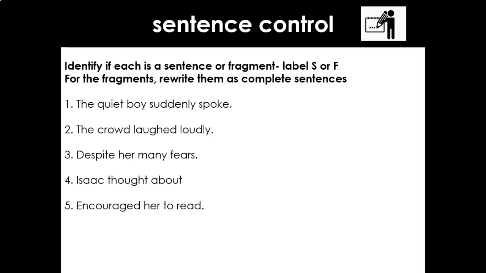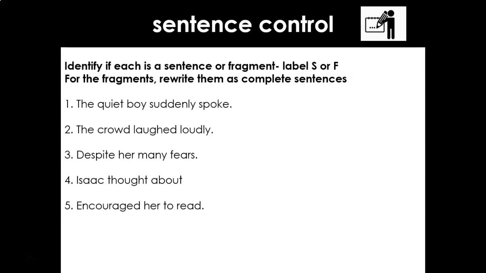So, brilliant. Now, number 5, encouraged her to read. We do have verbs, encouraged and to read, but we don't know who's doing the encouraging. That encouraging isn't linked yet to the person doing the action, so we need a subject for number 5. So that's a fragment. How would we turn it into a sentence? Her teacher encouraged her to read. J.K. Rowling's books encouraged her to read.